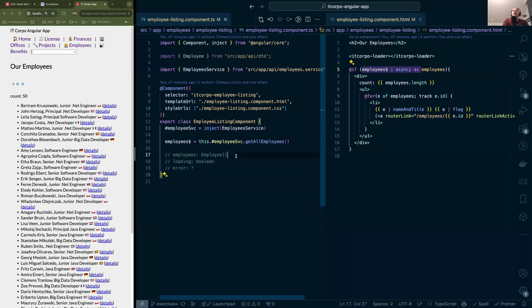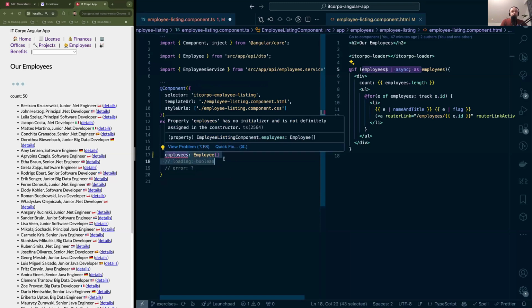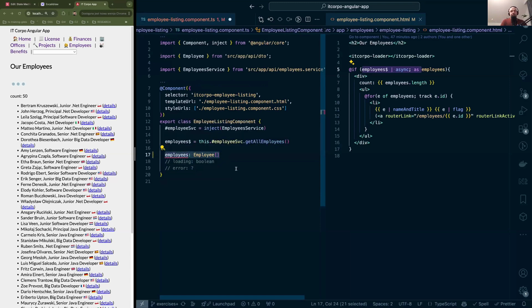So the very standard data loading that we're going to deal with is basically that. We need to have some data, and in our case, we're just going to call it employees because that's basically the type of the array element. We also need to show in some way, like we can see the circles moving here, like the spinner, the loader, whatever we call it, whether something is loading or the data is still being loaded or not.